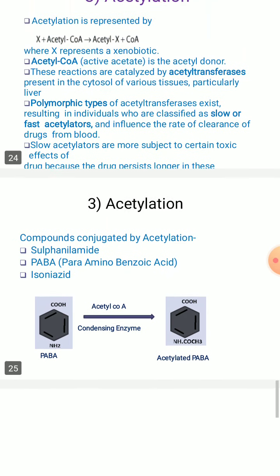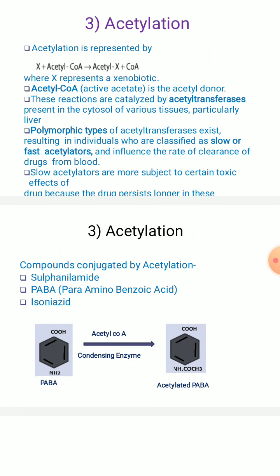Coming to this acetylation process, the compounds which are conjugated by acetylation include sulfanilamide, para-aminobenzoic acid, as well as isoniazid, right? I have shown you one example, para-aminobenzoic acid, PABA.